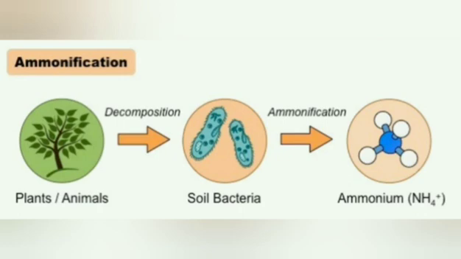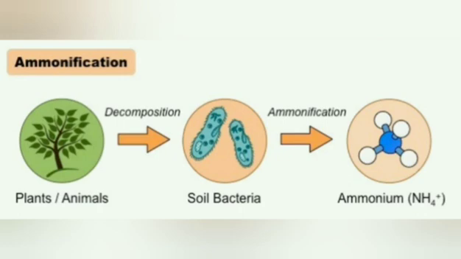Ammonification is the conversion of complex organic compounds like protein into ammonia, because plants and organisms contain protein in their body. These complex compounds will be broken down into simpler ones, into ammonia. This is the third step.